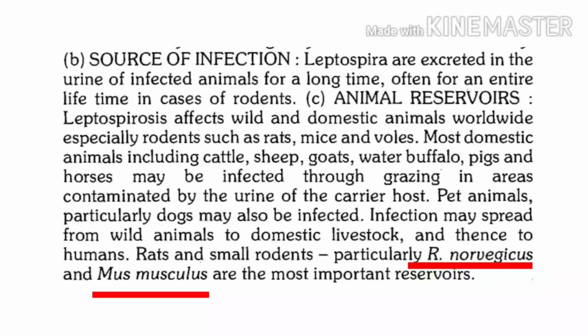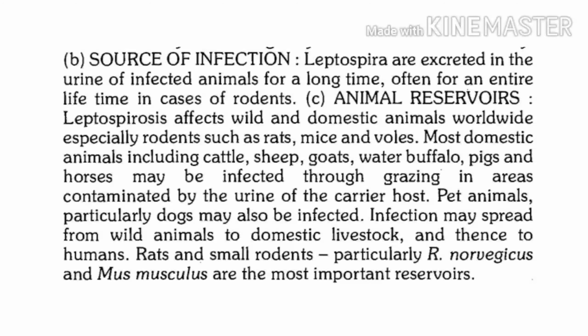Whether these are domestic animals or wild animals, once they get infected with leptospira, they develop leptospirosis. And the majority of these animals harbor these leptospira in the convoluted tubules, or simply in the kidney, where these microorganisms multiply and are shed in urine.